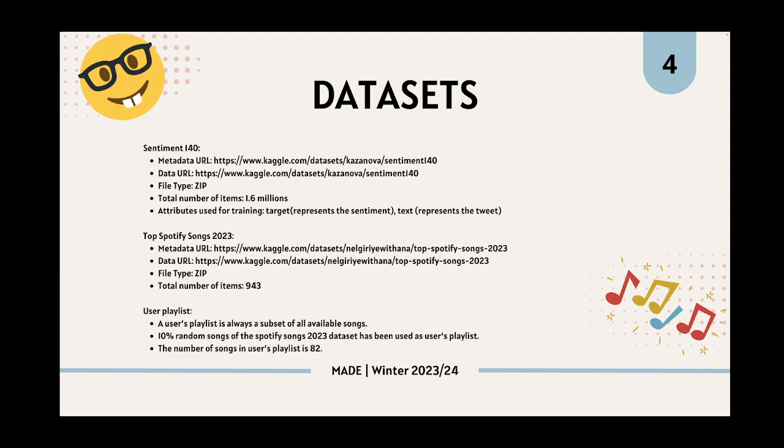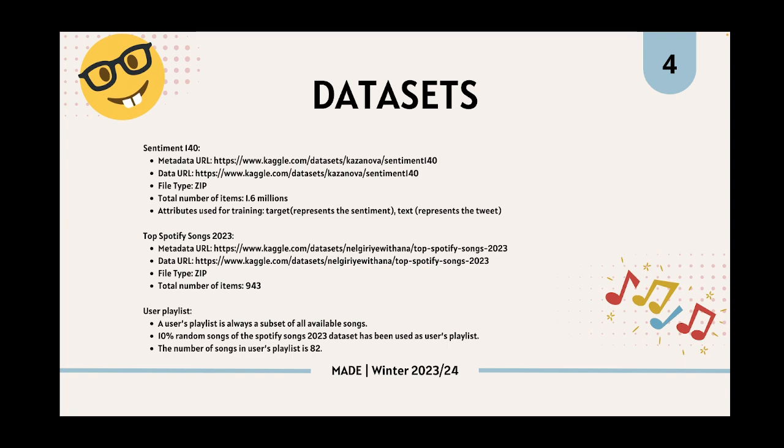And the second dataset is called Top Spotify Songs 2023. There were 943 songs in this dataset, and this dataset was used to recommend music to the users primarily. But within the scope of this project, I didn't connect it to a real user's Spotify account and extract the playlist from the user.